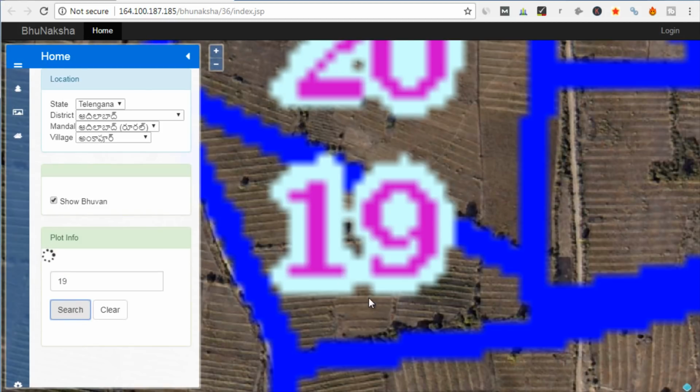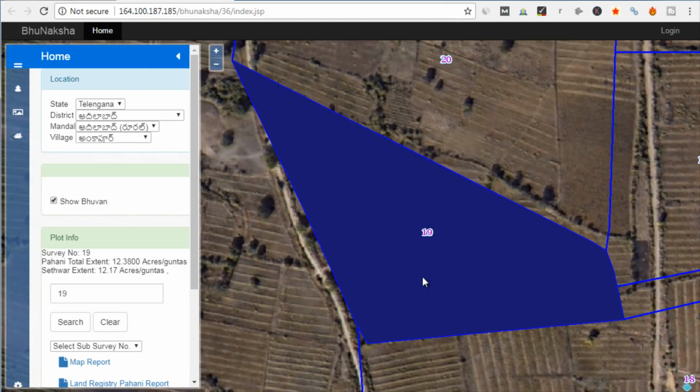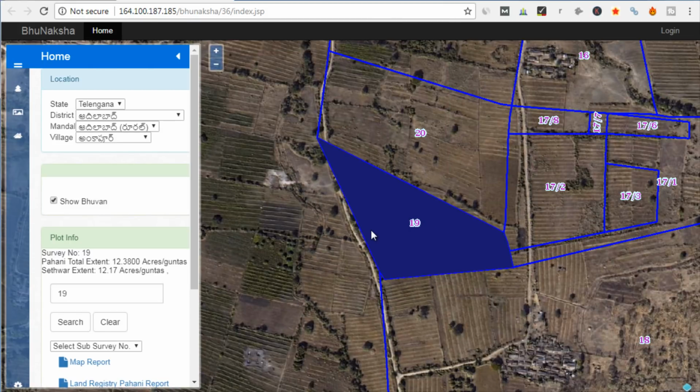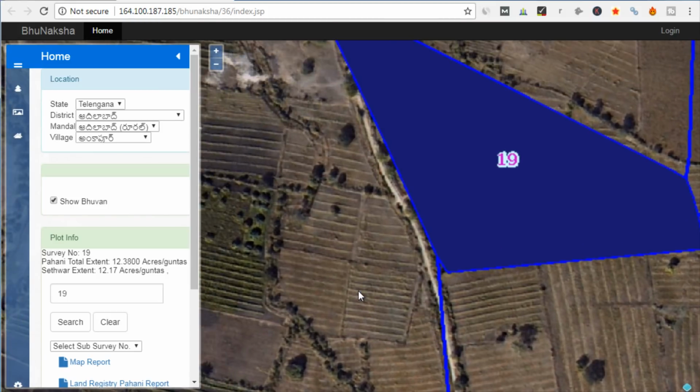Yeah, so this is the kind of map, and one good thing about this map is that it superimposes on the satellite image. So you can actually see the shape the plot has and the surrounding plots. For example, this Khasra number or survey number 20 is to the north of survey number 19. On the eastern side you have 17 by 2, and on the southern side you have survey number 18. So this is how the map looks, and you can even zoom out or zoom in as you wish.